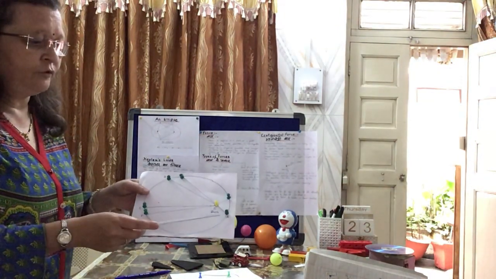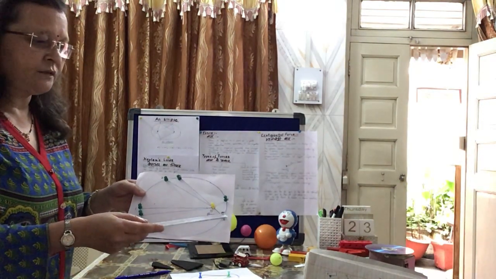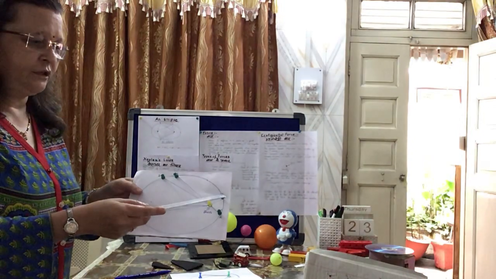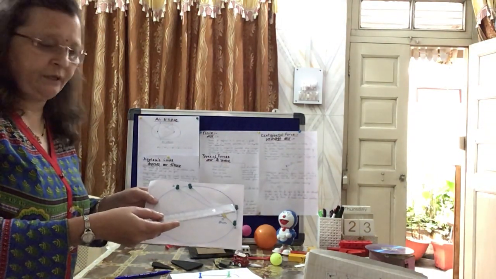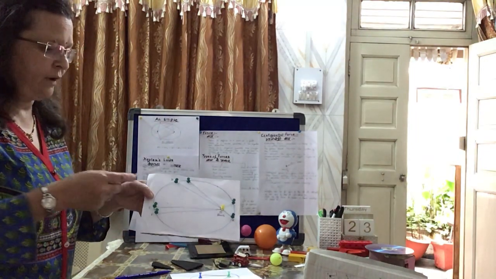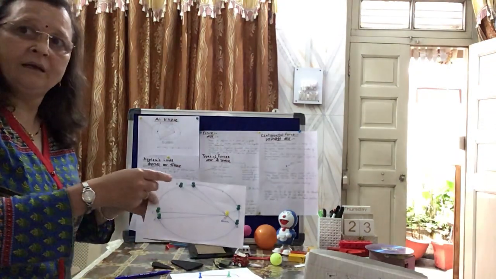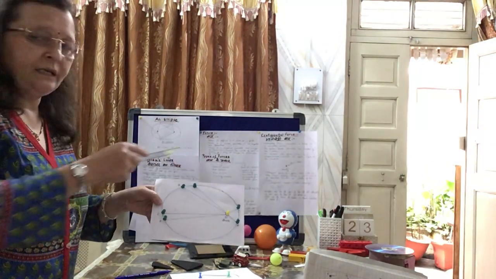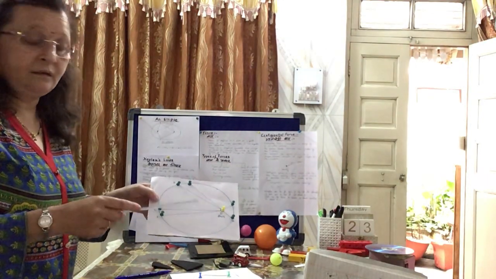So consider a few points. Let us consider point A. When the planet starts from point A and reaches point B, suppose it covers a 1 month time period. Likewise 2, 3, 4, 5, 6, 7, 8, 9, 10, 11, 12, again in this position. So it completes one revolution of the sun.